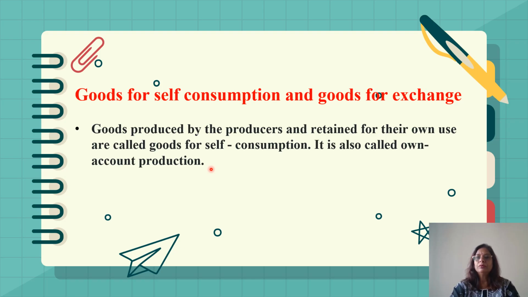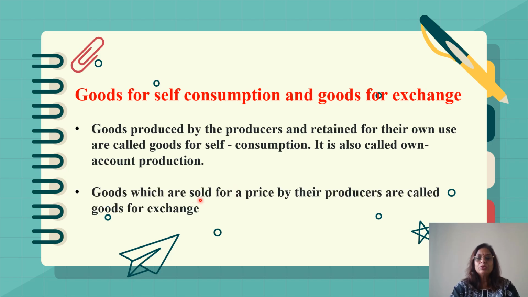When a good is produced by a farmer, that is, wheat is produced by a farmer, and the farmer retains some portion of wheat for self-consumption, then it is known as goods for self-consumption, also known as own account production. But goods for exchange are goods sold for a price by the producers.